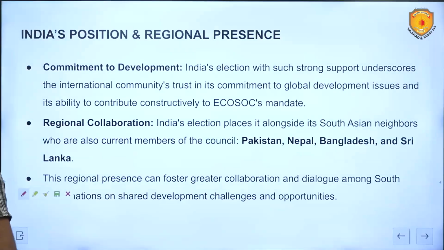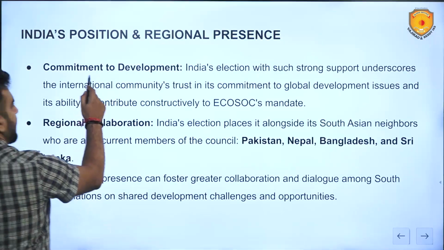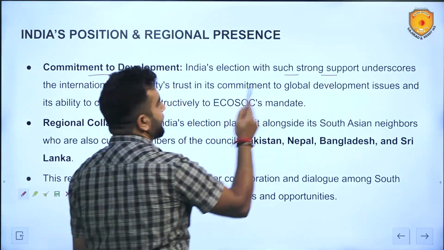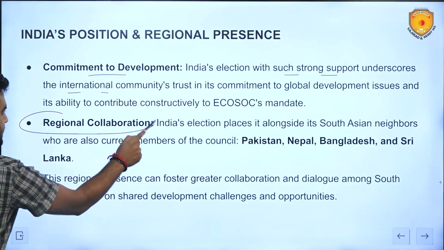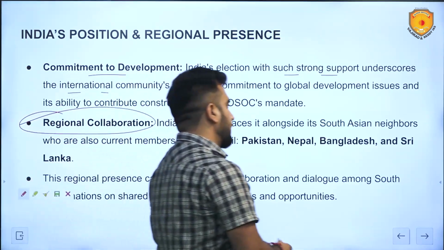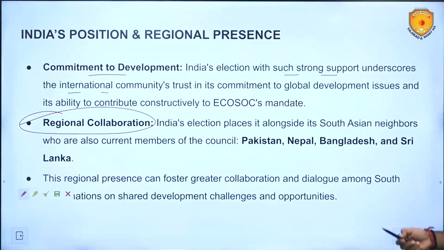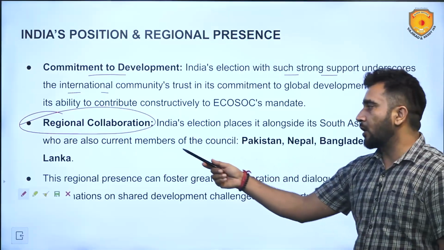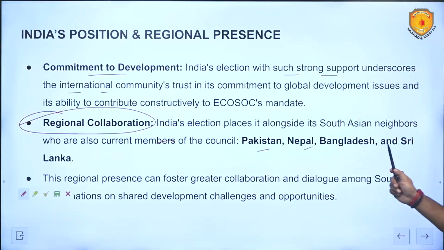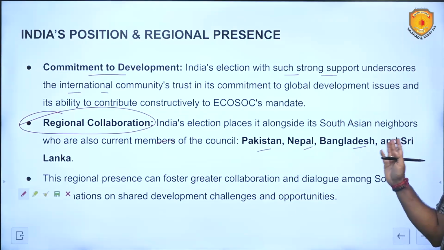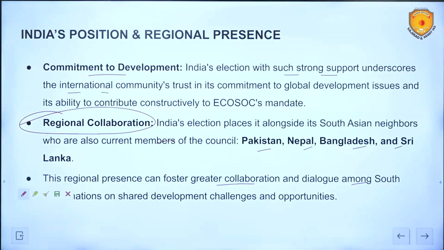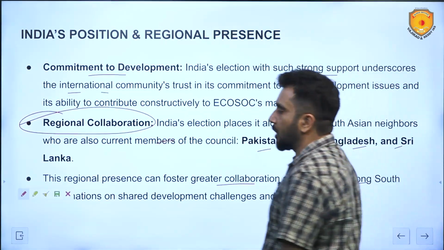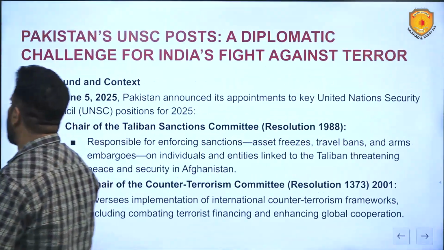India's position and regional presence. Commitment to development: India's election with such strong support underscores the international community's trust. Regional collaboration: in the South Asian region, India's election places it alongside South Asian neighbors who are also current members of the council: Pakistan, Nepal, Bangladesh and Sri Lanka. So these countries are already part of ECOSOC right now. We will also be. Now this regional presence can foster great collaboration and dialogue among South Asian countries. I hope this happens because South Asia is very loosely connected.